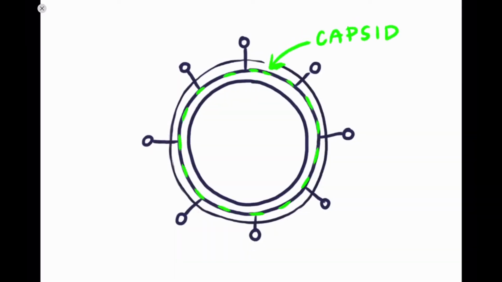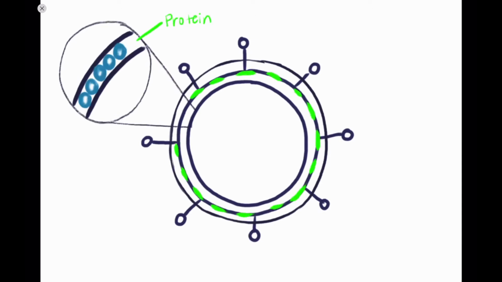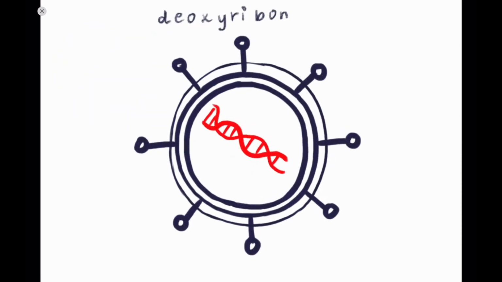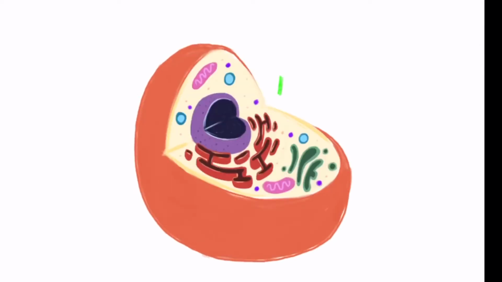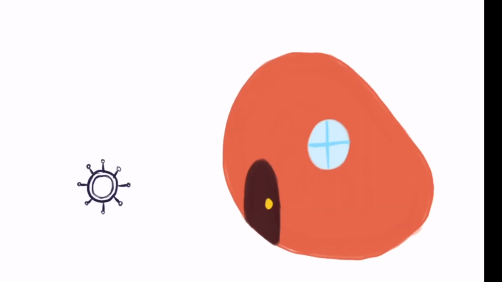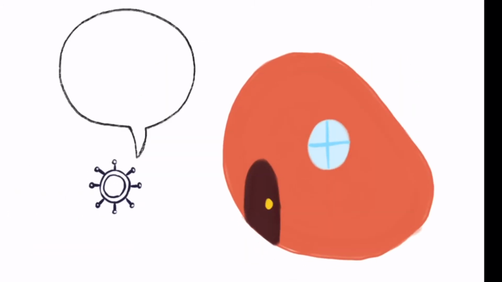Viruses contain an outer protein shell known as a capsid that protects its double-stranded DNA or single-stranded RNA. For a virus to thrive and replicate in any environment, it needs the help of a host, more specifically a living thing's cells. Viruses rely on host cells because they're able to provide them shelter and nourishment.